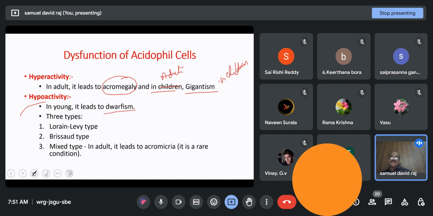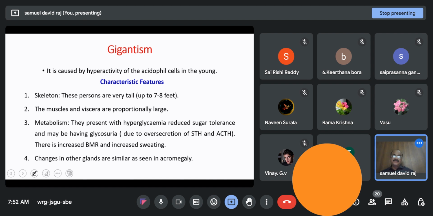There are three types of dwarfism. These were discovered by different scientists and their names were given here: Lauren Levy type, Brissot type, and the third one is mixed type. The mixed type in adults: if the growth hormone is hypoactive in adults, it leads to a condition called acromicria. But it is a rare disorder in human beings.